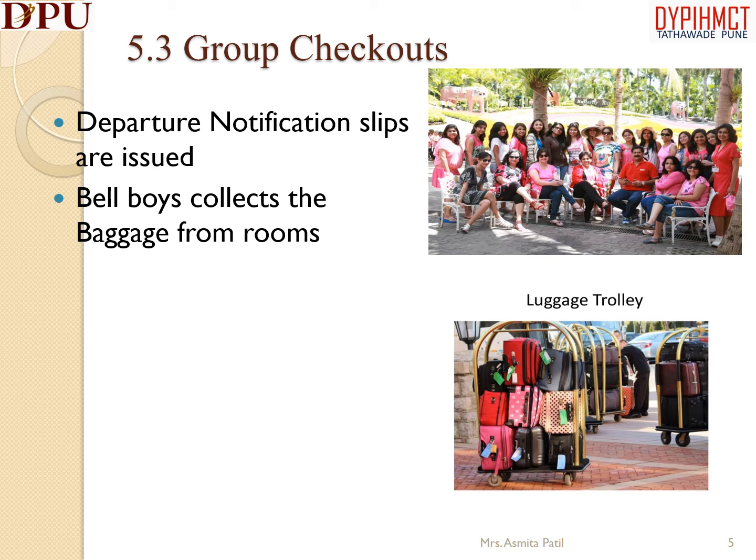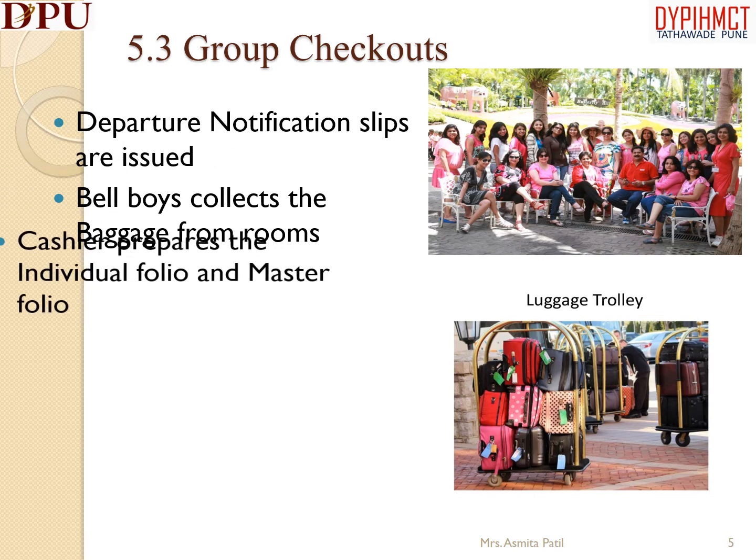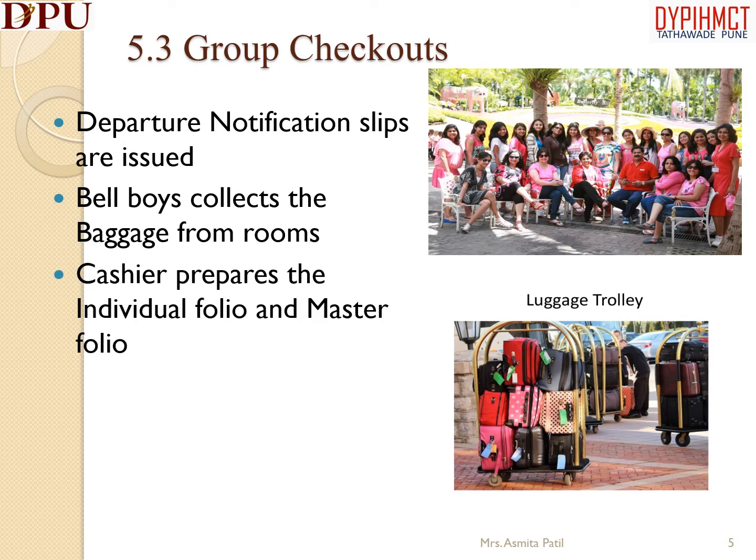After the tour leader settles the bill, the bell captain ensures that all the keys from the group members are retrieved. The room keys are handed over to the reception. The cashier prints out the master folio and individual folio. Master folio is meant for the complete group and individual folio is meant for the particular room number. A summary is made room-wise to facilitate easy collection of extra charges.